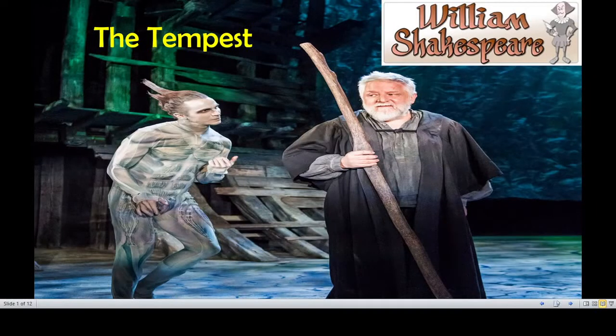Good morning, students. Today we are going to learn a new lesson, Supplement Reader, The Tempest, in Unit 1. The name of the story is The Tempest. It is a play written by William Shakespeare. Play means drama. William Shakespeare, you all know about him very well. He is an unavoidable person in English literature.